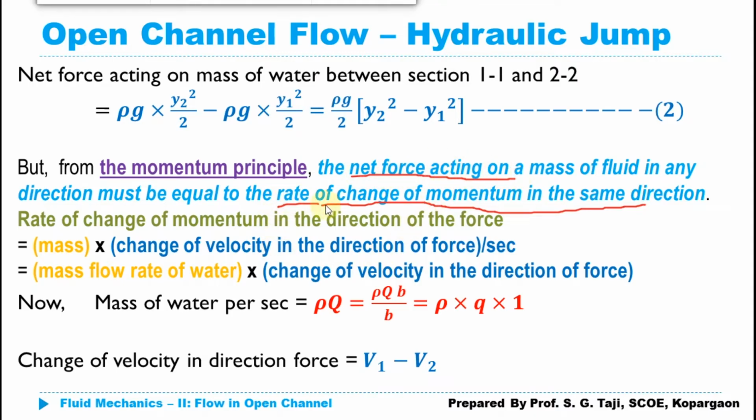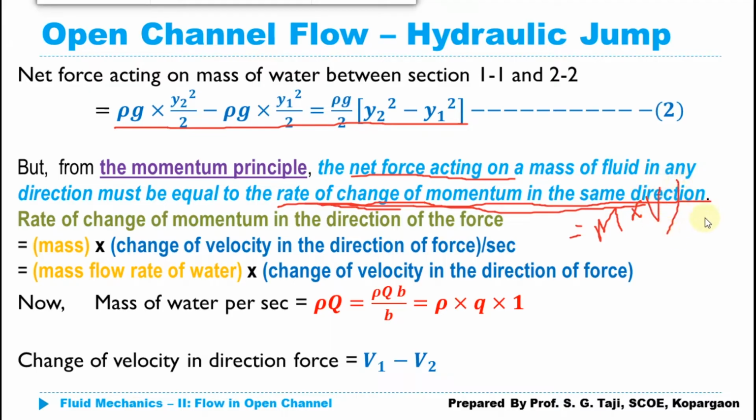Now we can simply calculate the rate of change of momentum in that particular direction. So if we are considering the forces which are acting on this fluid element, we are going to equate it with the rate of change of momentum which takes place in between section 1 and section 2. So the rate of change of momentum in the direction of force can be calculated as follows. We know that momentum is given by mass multiplied by velocity.